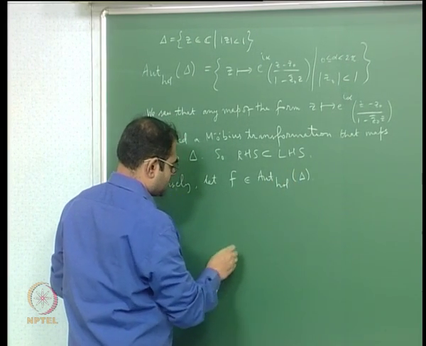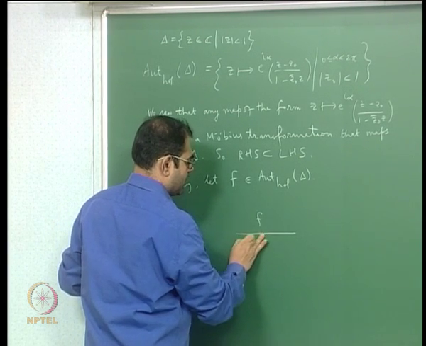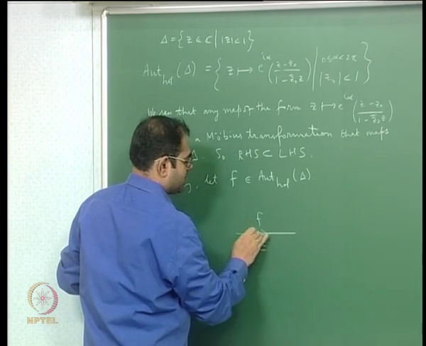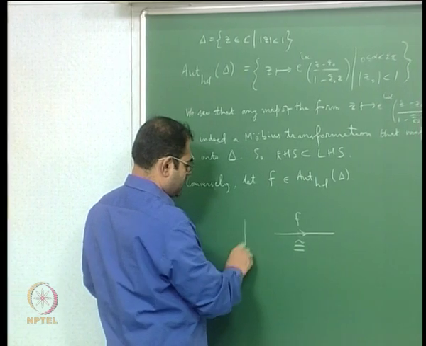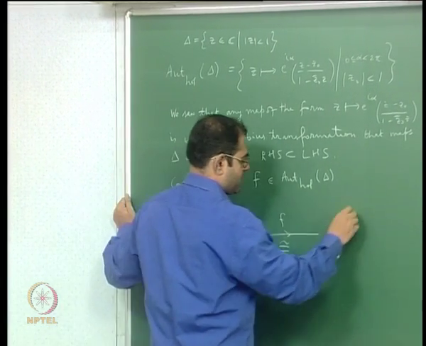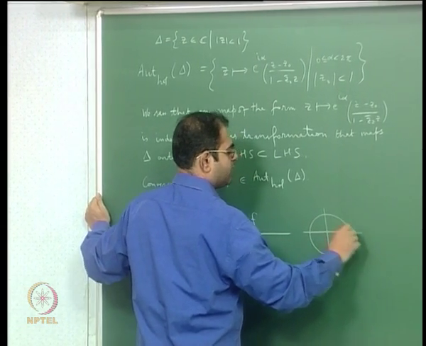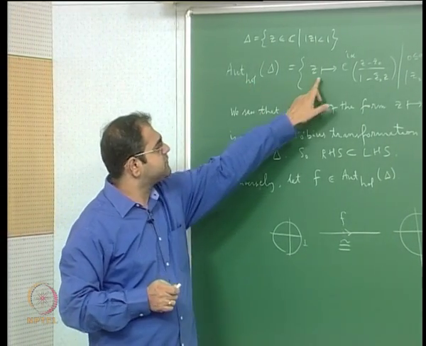So what is happening is, you have F here. All I know about F is that it's an isomorphism, it's holomorphic, its inverse is also holomorphic, and it goes from the unit disk to the unit disk, and I have to show that F is of this form.